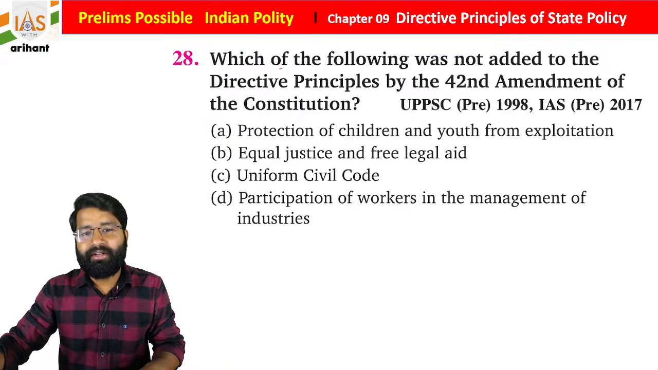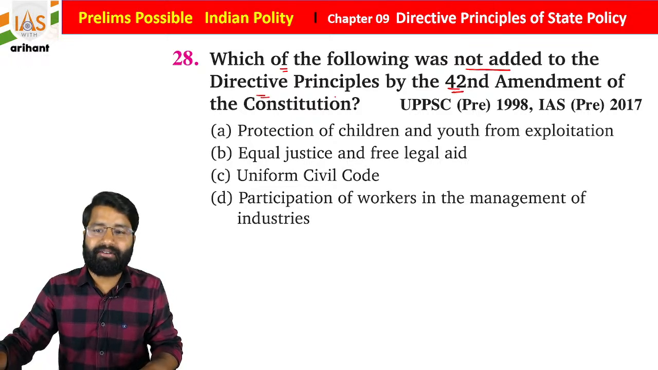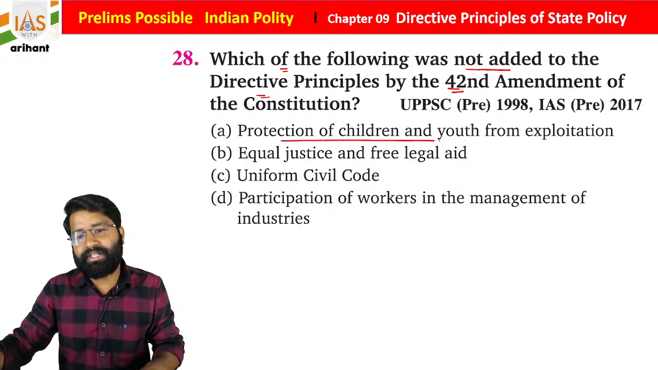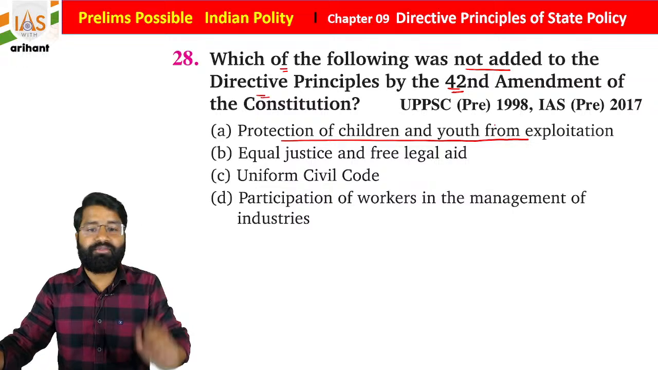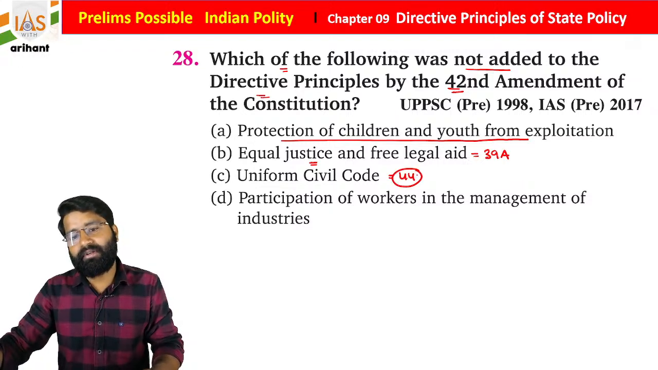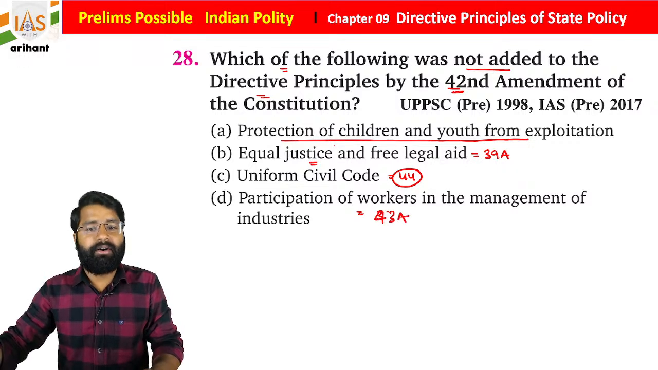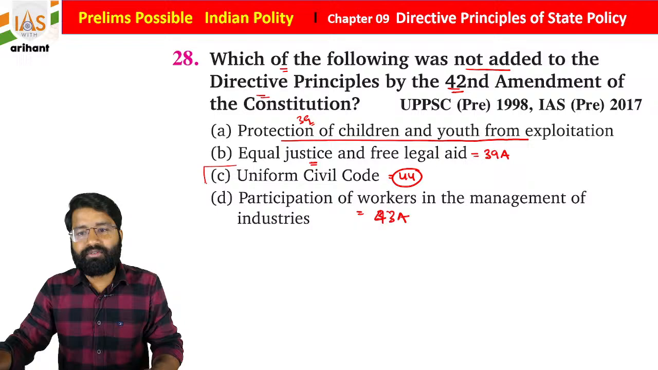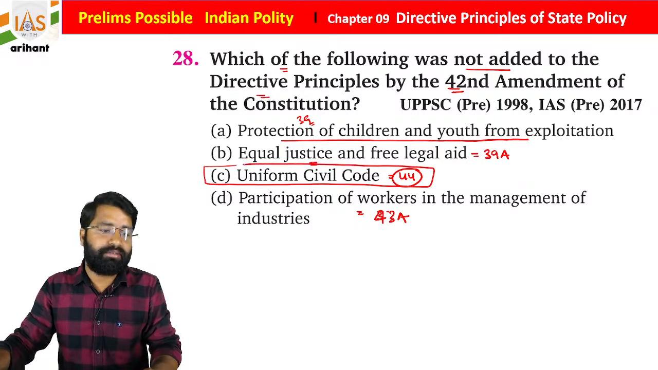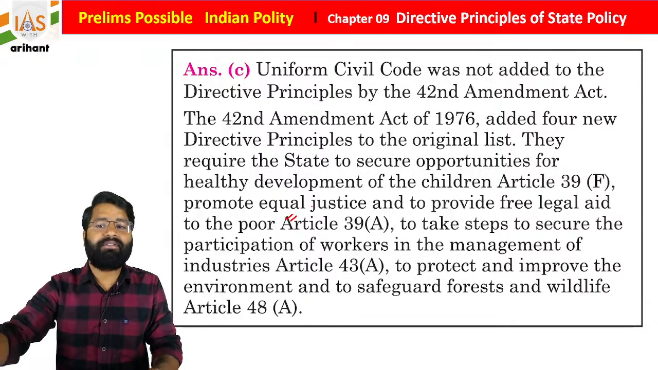Okay. Now, which of the following was not added to the directive principles by the 42nd Amendment of the Constitution? Protection of children and youth from exploitation, it was in UPSC 2017 too. Equal justice and free legal aid, Article 39 clause A. Uniform Civil Code, Article 44. Participation of workers in management of industry, Article 43 clause A. So you see, basically it is under 39. What you find is that Uniform Civil Code was already there, it was not included by the amendment. So automatically option C is going to be right for the same. Otherwise, all others were added later.